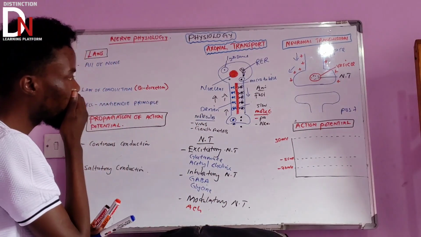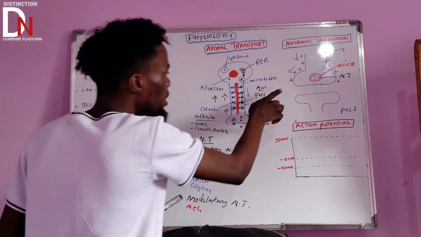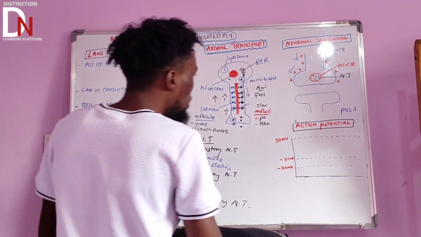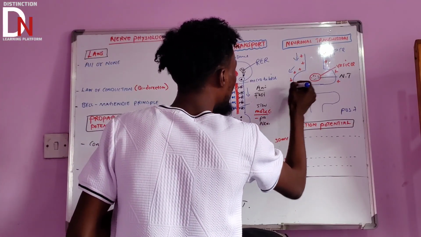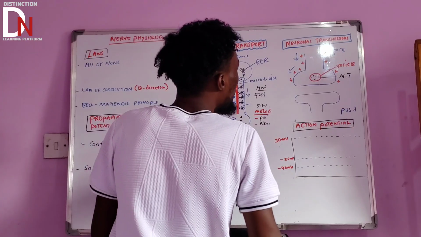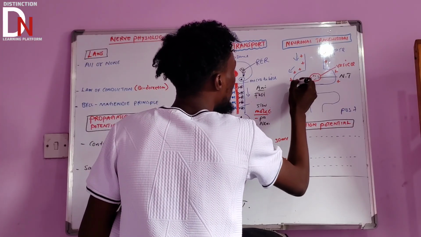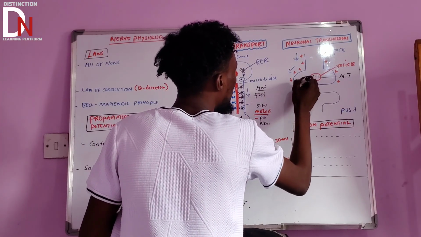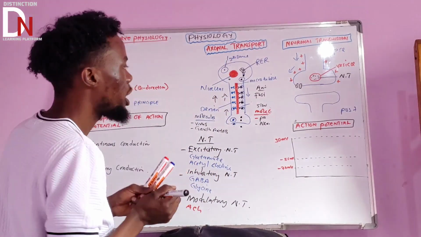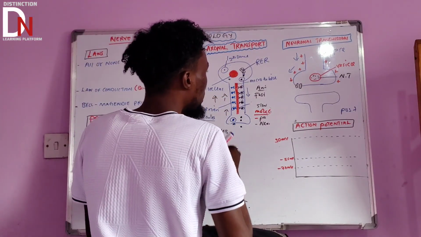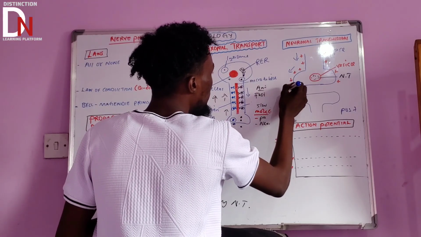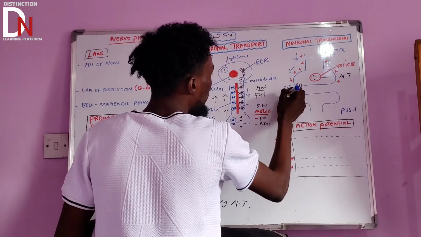Now, the moment it reaches the axonal terminal, something interesting is going to happen. It's going to open up something very, very important: what we call calcium gated channels.